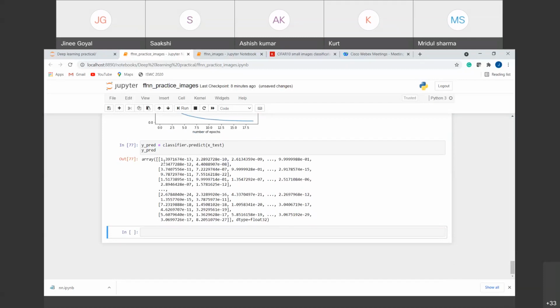So if we have 10 neurons, what is the probability that the first neuron will fire in the output layer? Then it will give us the probability. With what probability will the second neuron fire in the output layer? Similarly, for all the 10, it will tell us the probability that these neurons will fire, right? So how are we supposed to predict classes from that?